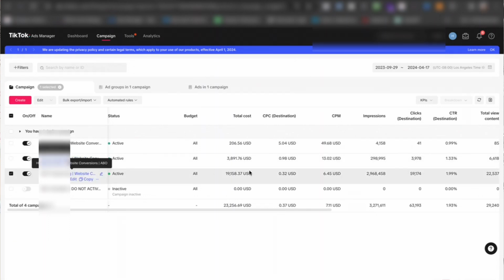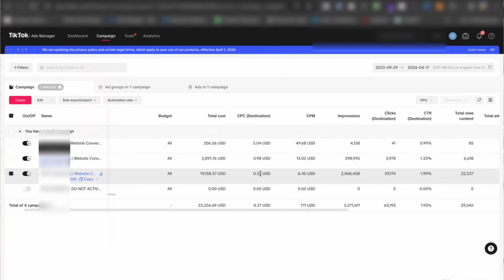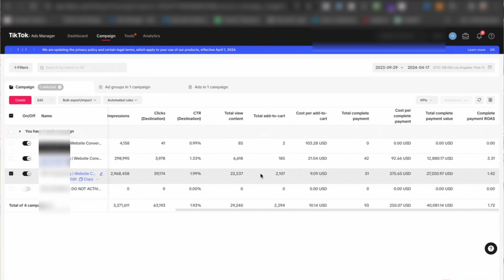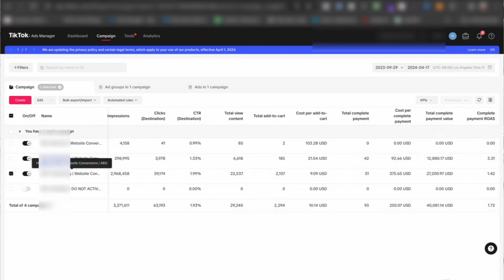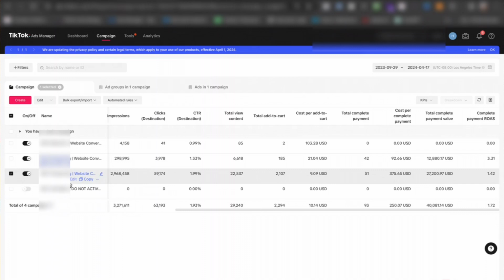And then we also have prospecting. With prospecting, we're going after new people, new customers that don't know about the company, that don't know about the brand. Looking at this, we can see that the return on ad spend on the prospecting campaign is a 1.46 complete payment return on ad spend. And then we also have a retargeting campaign, which is always going to have a higher return on ad spend than any other campaign that you're going to run, specifically because they already know about you, and all they really need is an extra push to convert. So let's look at the prospecting campaign. We'll click on that and look at the ad group in here.